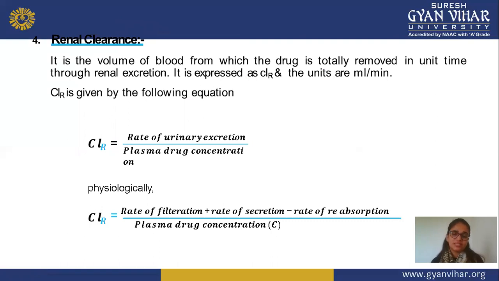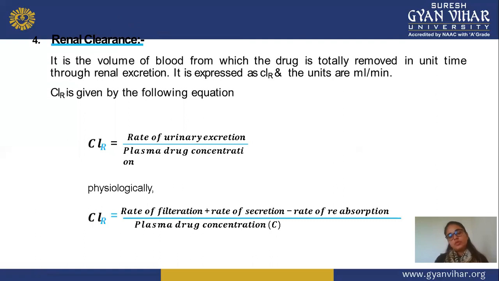Next, the fourth parameter is renal clearance. In renal clearance, we check the elimination or excretion of a drug through only the renal route. In this, we don't check any other route. We check the total amount of drug that is excreted out by the renal route only.